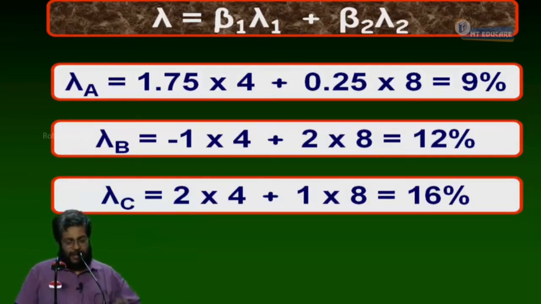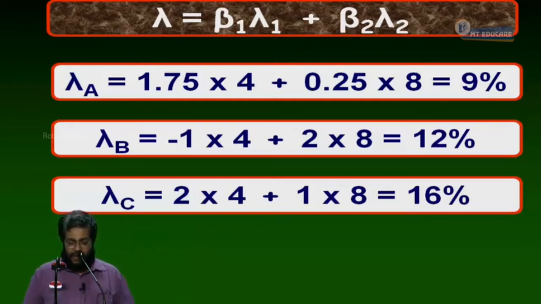Small questions only. Mr. X owns a portfolio with the following characteristics: security A, security B and a risk-free security. Factor 1 beta for A and B is 0.5 and 1.5, and the risk-free beta is going to be 0, as a risk-free asset will not move with any macroeconomic factor.